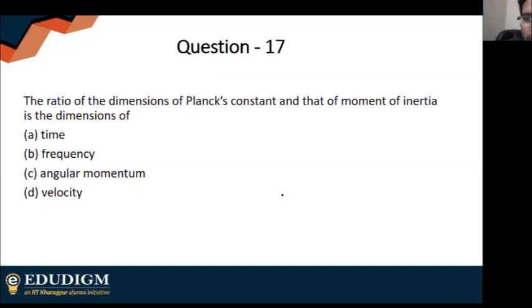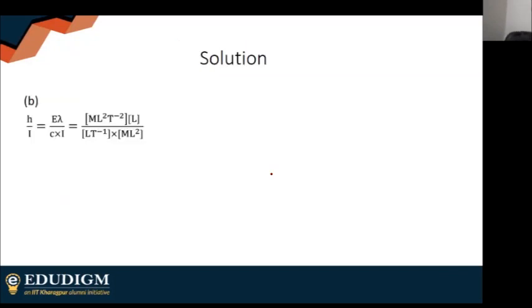Sojit is also saying B. The ratio of dimensions of Planck's constant. The answer is indeed B. It is just the process being shown. We know E is equal to H nu, so H is equal to E by frequency. Finally, you end up with T inverse, which is obviously frequency.